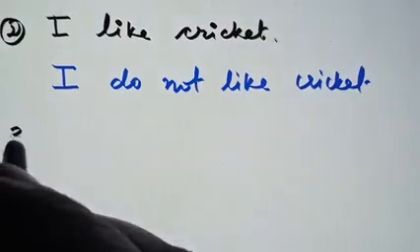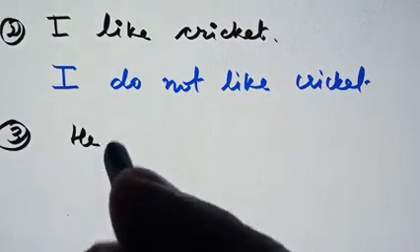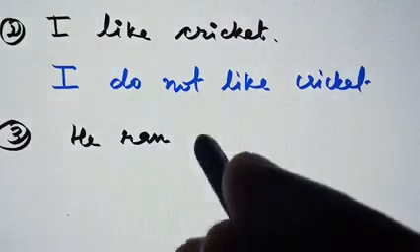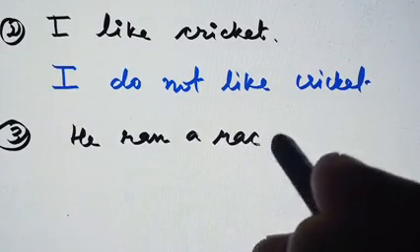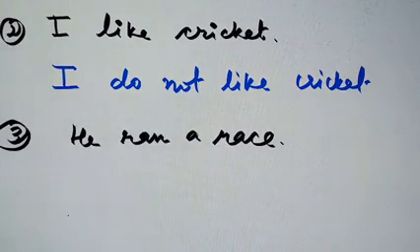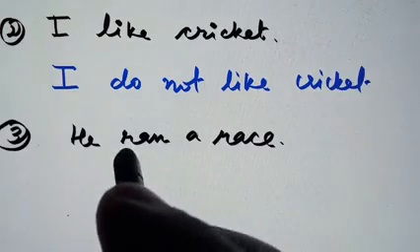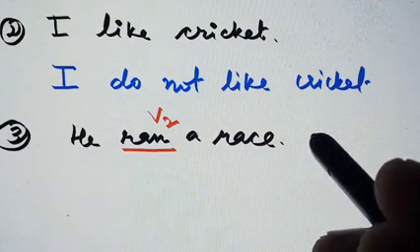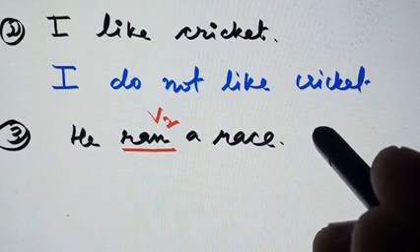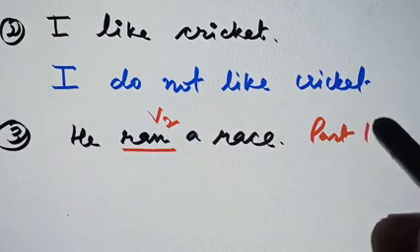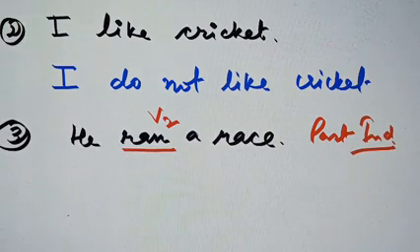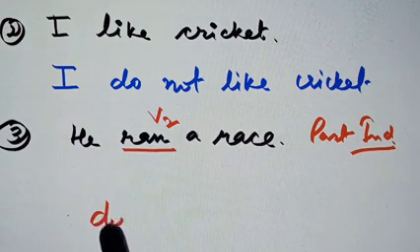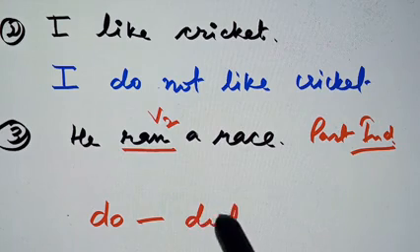Now the third sentence is, he ran a race. Very clearly, first of all we have to find it out. This is second form of the verb, that means this is past indefinite. Now when we have to change this into negative sentence, we have to use second form of do, that is did.